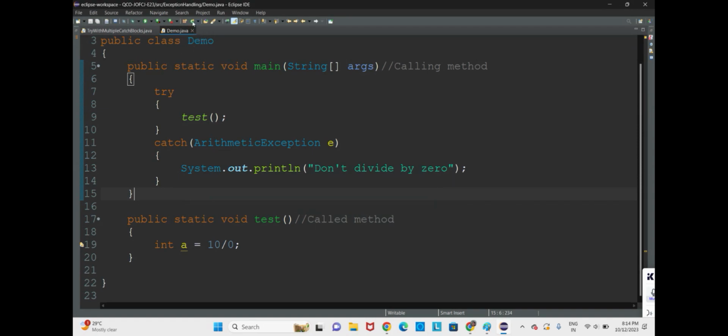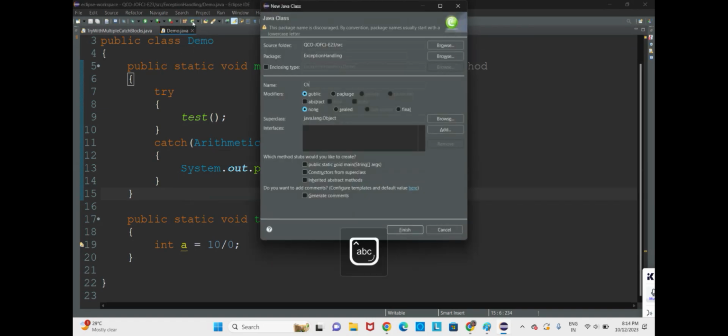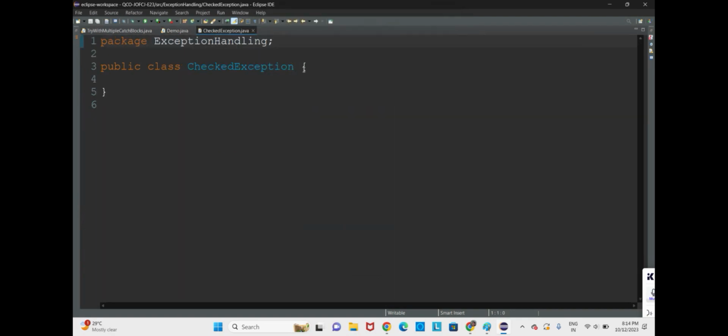Now we shall create one class. Name is checked exception. Class name checked exception. Now here we shall have a main method.